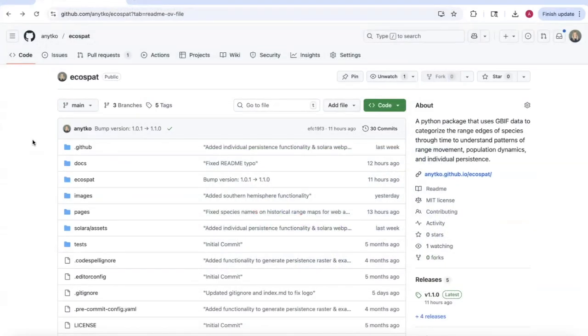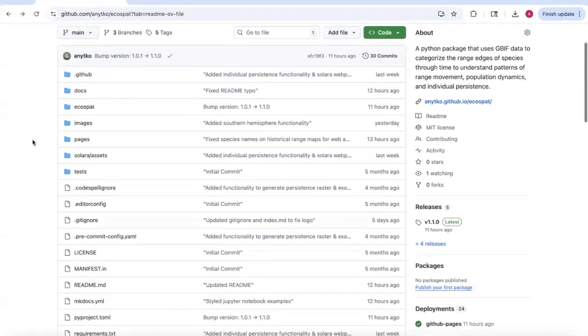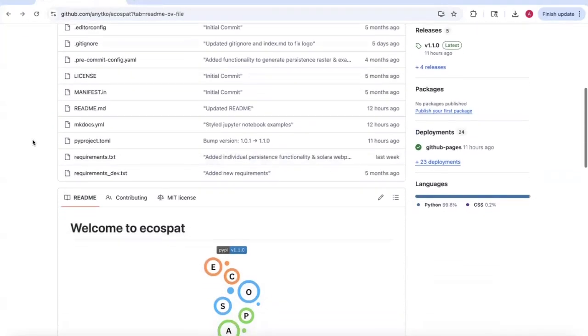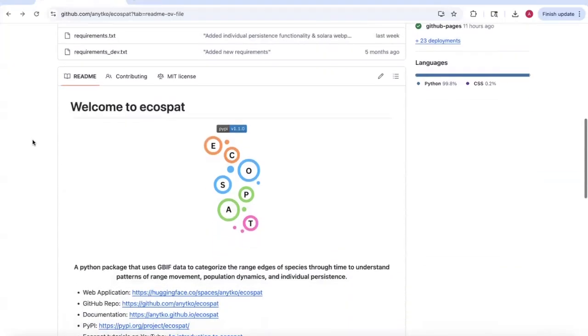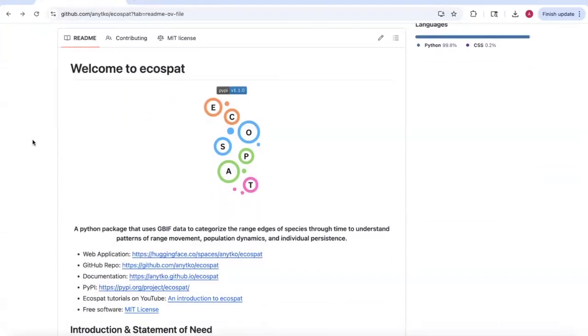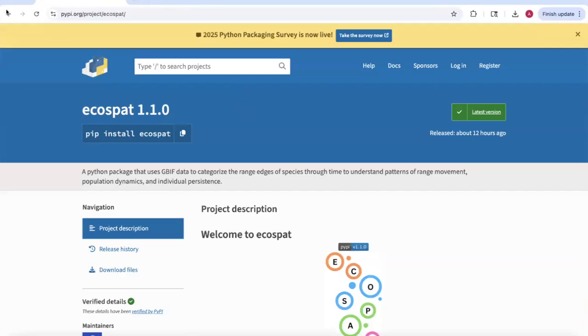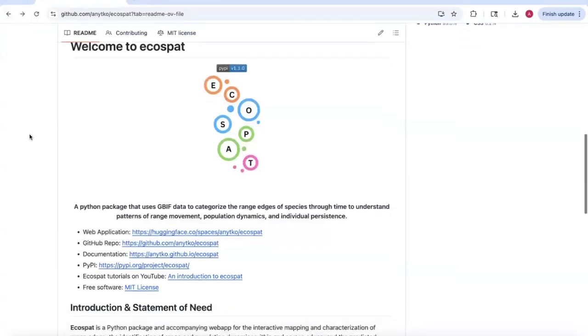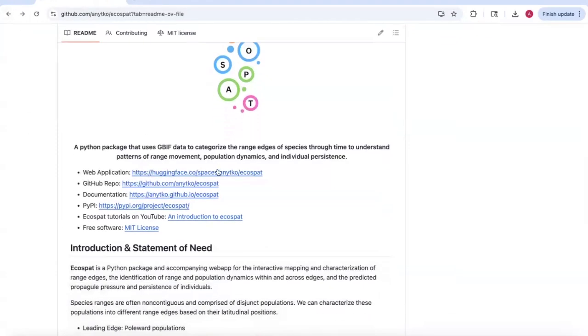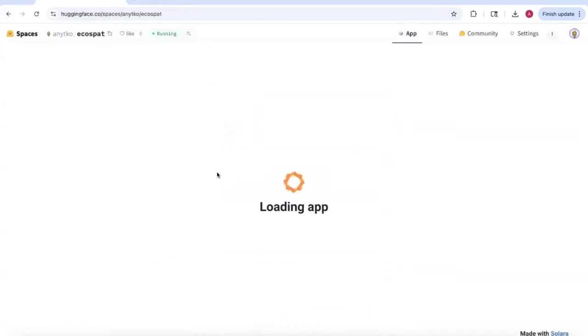Ecospat is a fully open source Python package and web application that has been transparently developed on GitHub. The package uses an MIT license, and I welcome collaborative development and reuse. The most up-to-date version of the package is version 1.1, which is available for download on PyPI. The web application component of Ecospat is also publicly available on a Hugging Face space here.